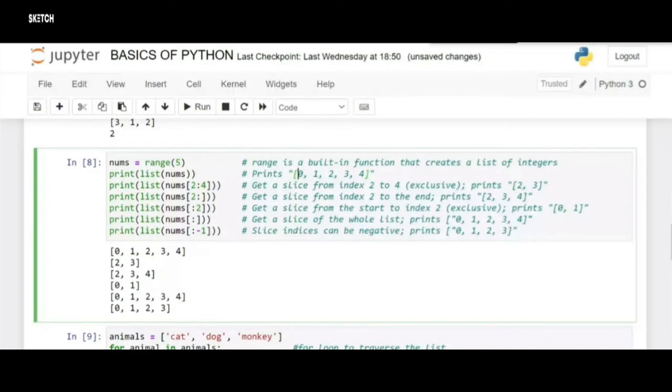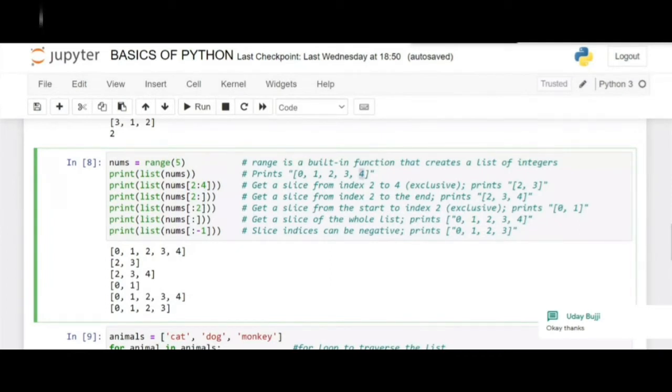If you want particular numbers, say from index 2 to 4, this is called slicing, where we get only the numbers which we want. Here 2 colon 4 represents the numbers from index 2 to 4. The fourth index is exclusive. So 0, 1, 2, 3, 4, right? This is exclusive.